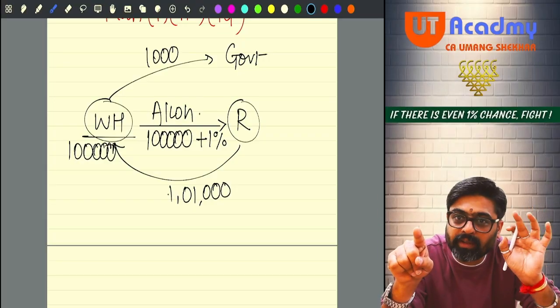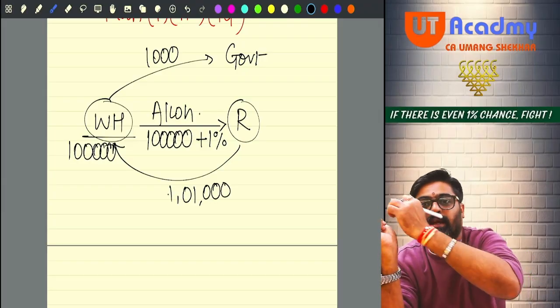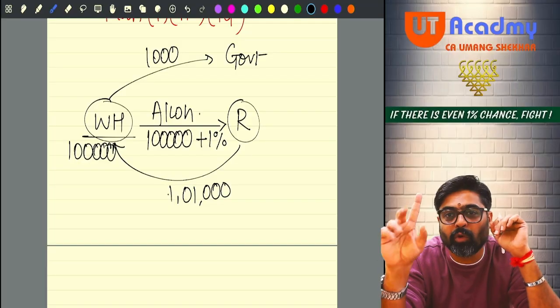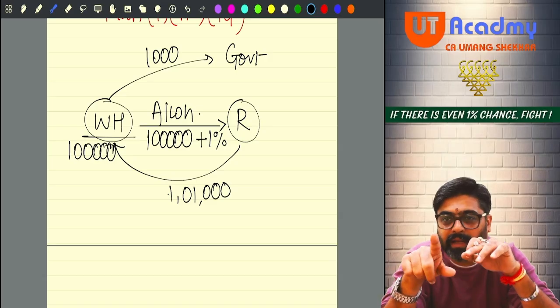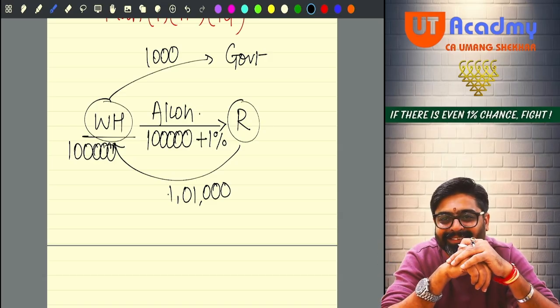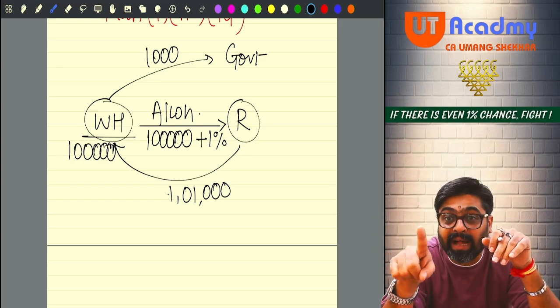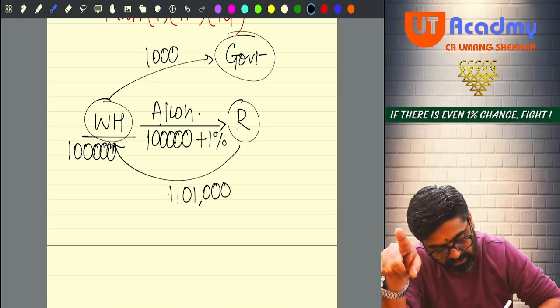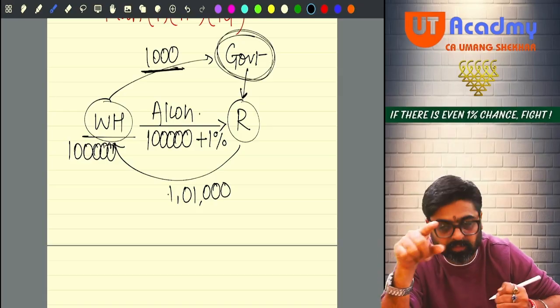On that 1 lakh rupees, charge 1% as TCS and take it right now. That is 1000 rupees. Getting my point? Now wait. Collect his PAN also, so that the government identifies that this 1000 rupees you are giving is for this person.